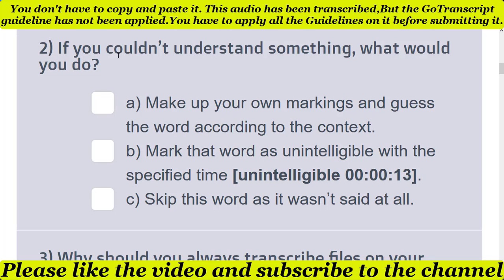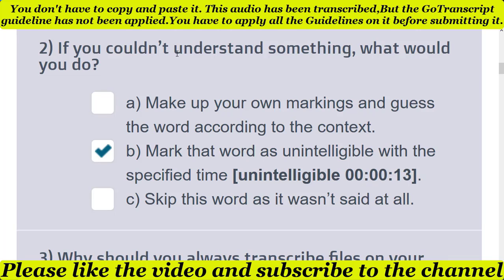The second question is, if you could not understand something, what would you do? There are 4 different options and the correct option is option B. Mark that word as unintelligible with the specified time: unintelligible and then the timestamp.